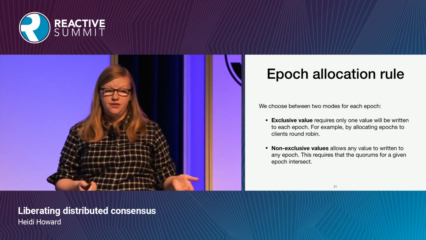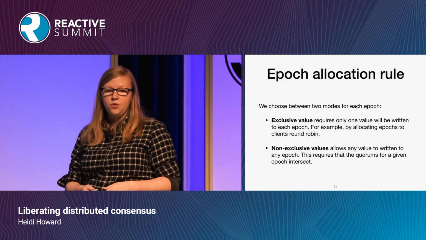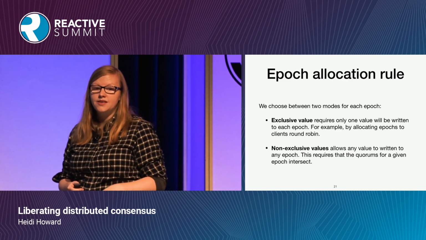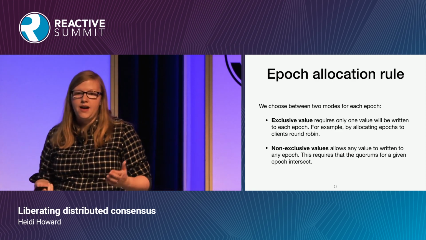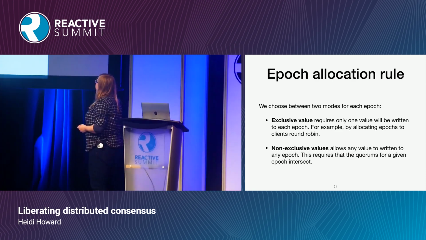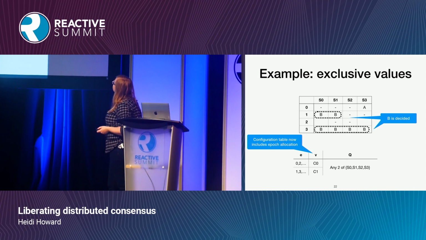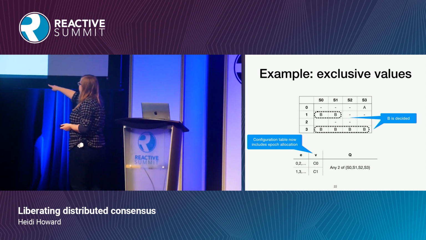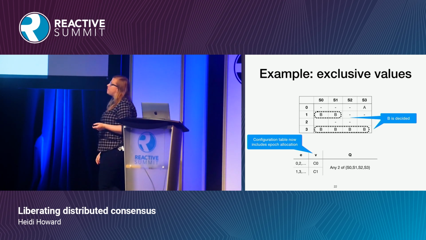Secondly, we could use non-exclusive values. So this is where we say, write what you like, but those quorums at a given epoch intersect. That way we know only 1 decision is going to be reached. This is what's used by, I think, algorithms like Fast Paxos. So we can take a look at some examples of this. So for exclusive values here, we've added a column to our configuration table that says which clients have been allocated which epochs. And we can see that a decision has been made both in epoch 1 and in epoch 3.